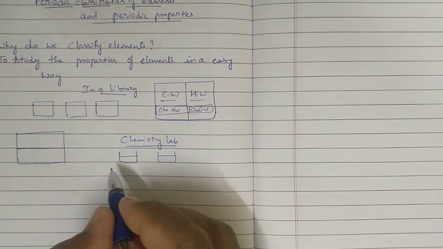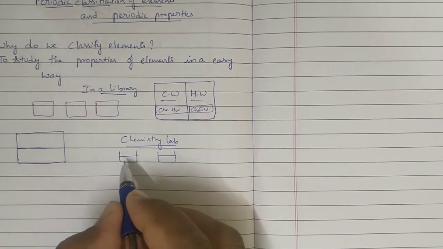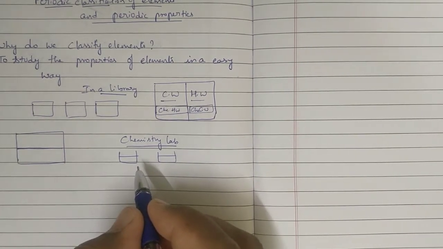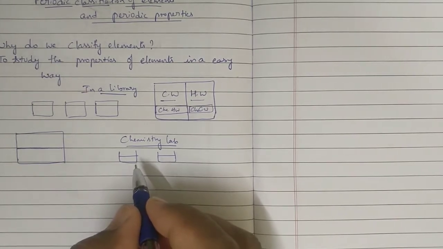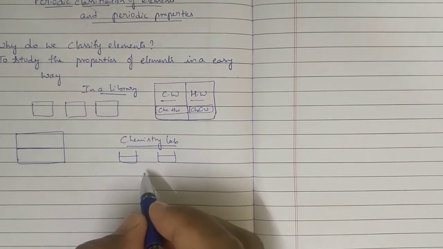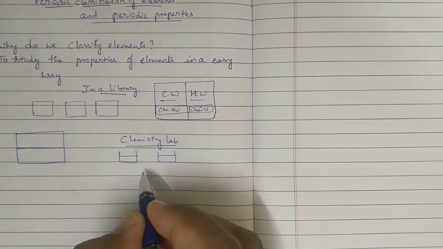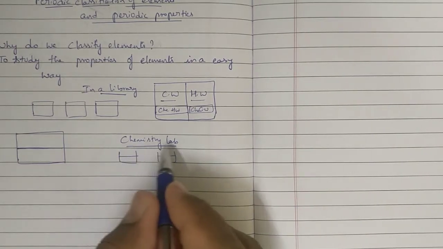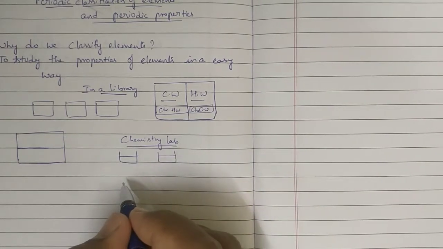We cannot do that, because in a chemistry lab, like water, so many other liquids might be there. Those are also colorless. We don't know which one is water and which one is acid. Without knowing that, if you put your hand in the acid, it will harm us. Is it correct or not? In the chemistry lab, we will be very careful because there we will come across so many chemicals. So we have to be aware of that.